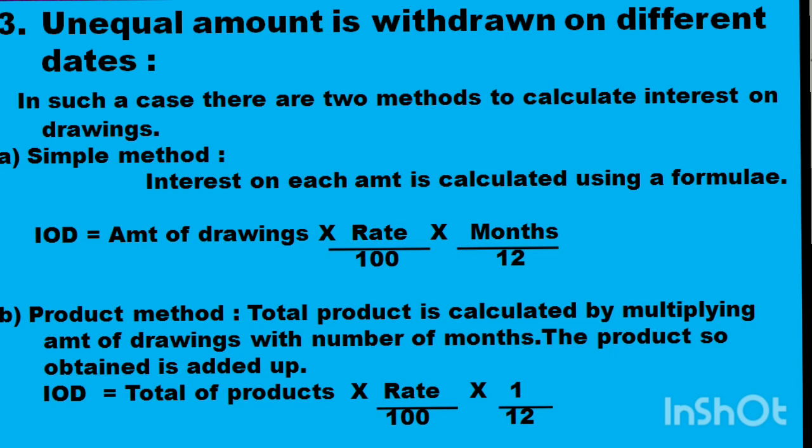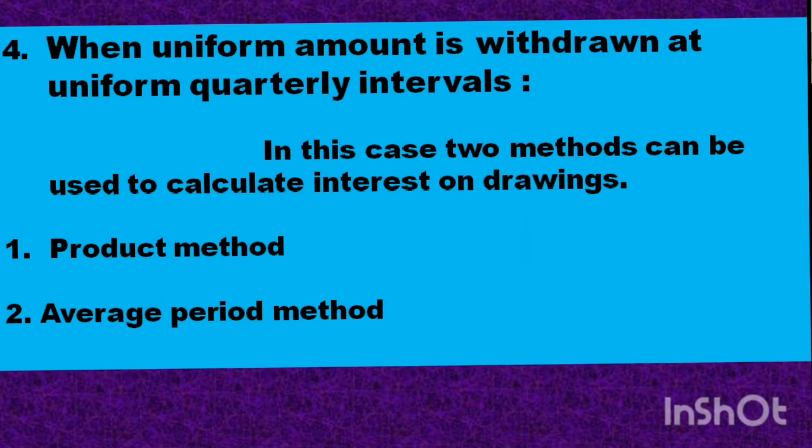Now the next thing is, sometimes the condition may also arise when a partner is withdrawing a uniform amount during uniform time intervals.